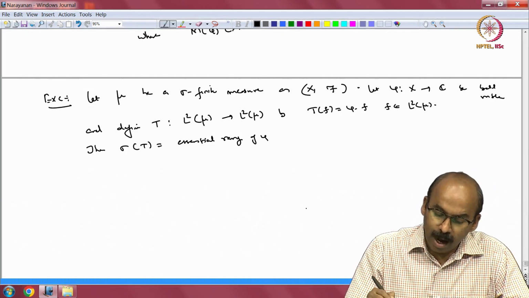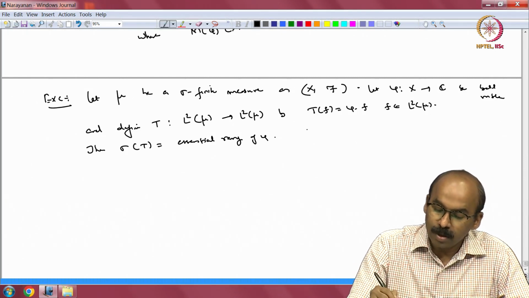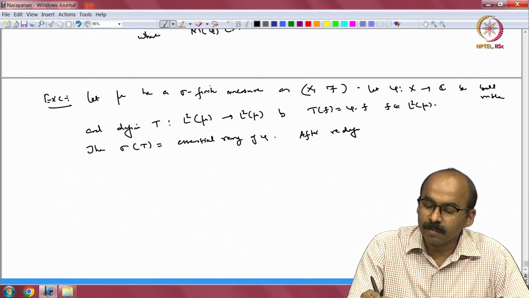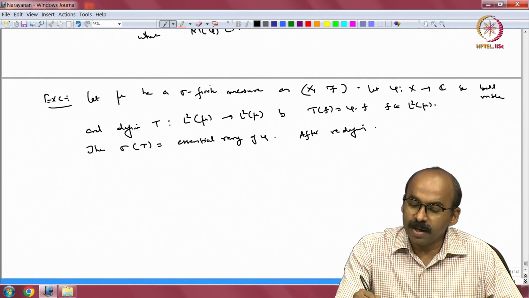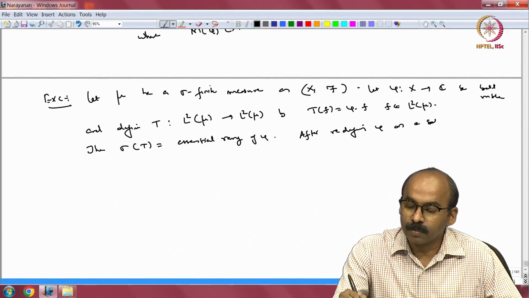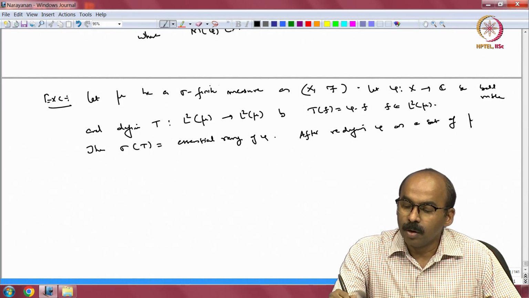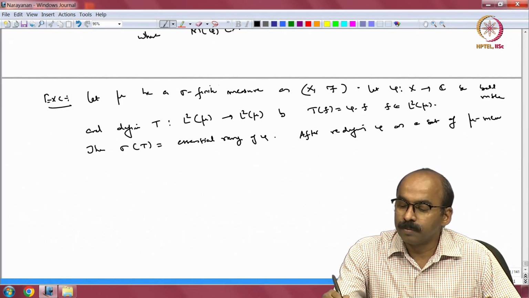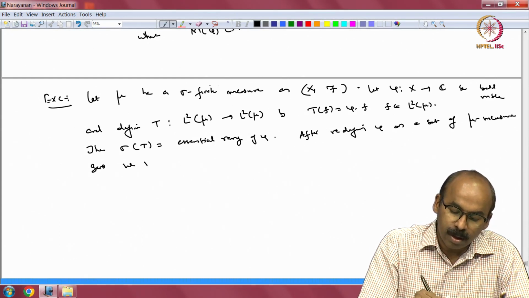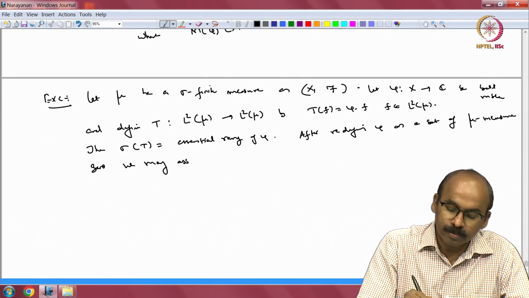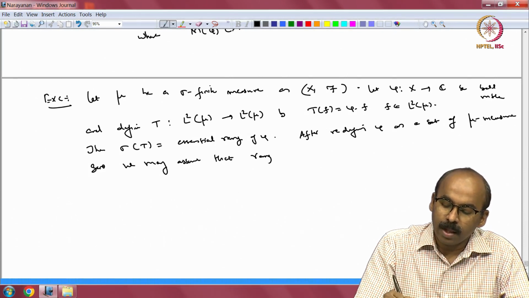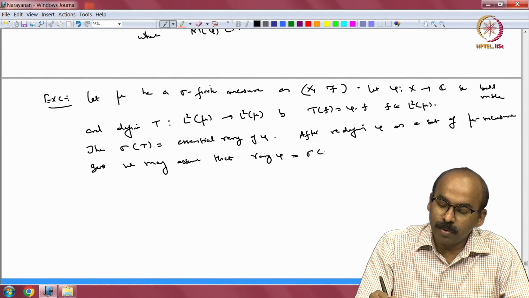So, after redefining phi on a set of mu measure 0, we may assume that the range of phi is actually equal to the spectrum.